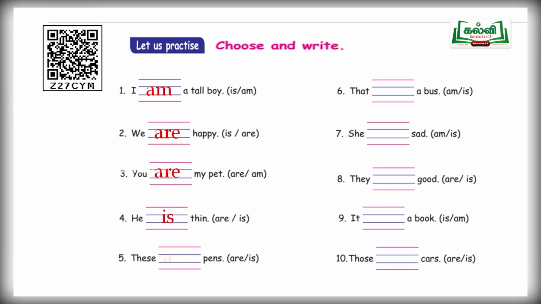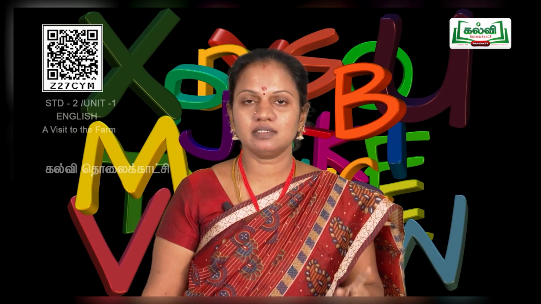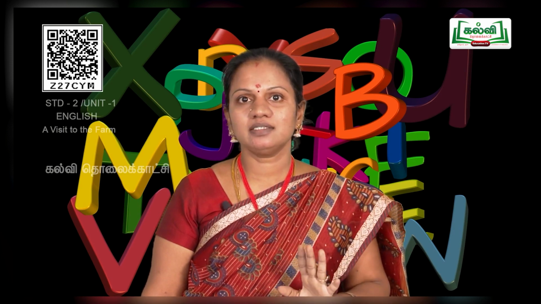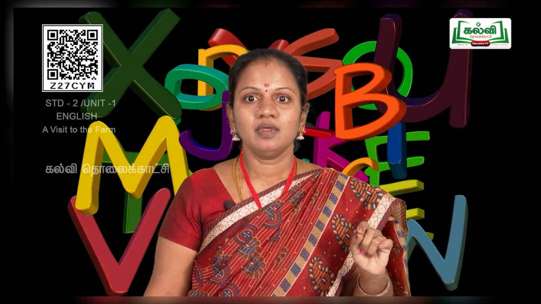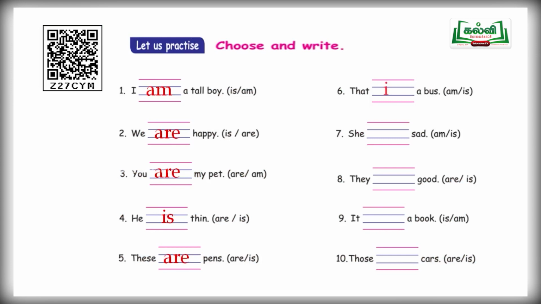And fifth one, these dash pens. So after the pronoun these, what you are supposed to use? There are two options given in the brackets, are and is. So for these, which is the correct answer? Very good, children. Are, A-R-E, are. And next one, that dash a bus. Two options are am and is. So which one is correct for that? Very good. Yes, is. That is a bus.